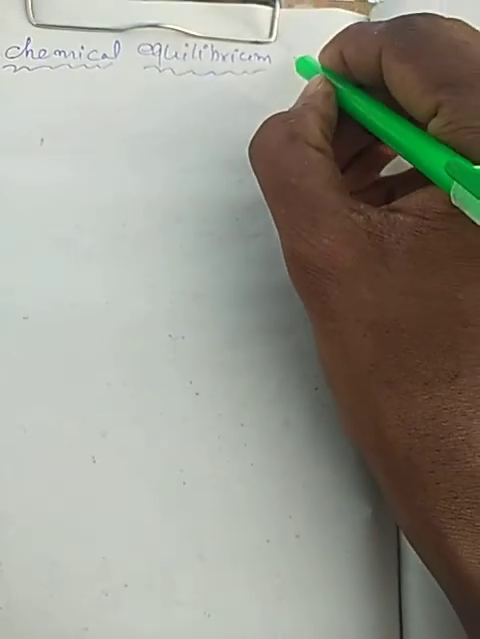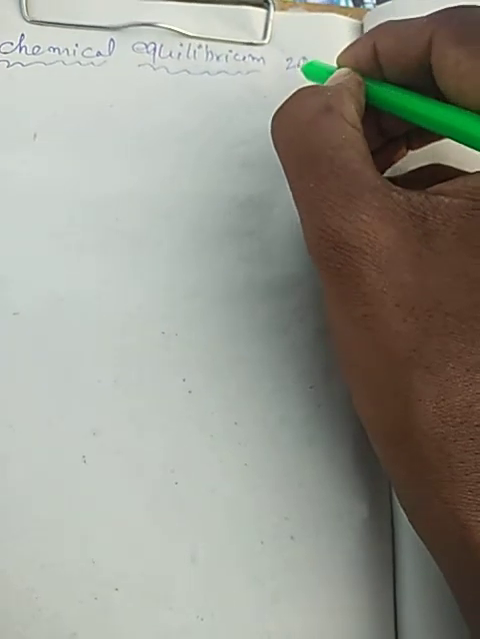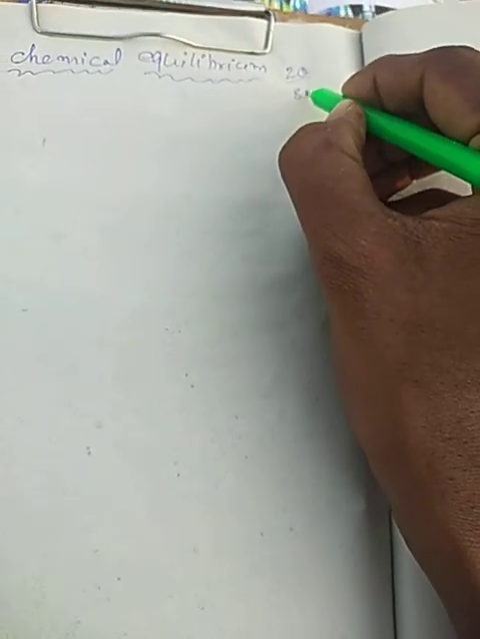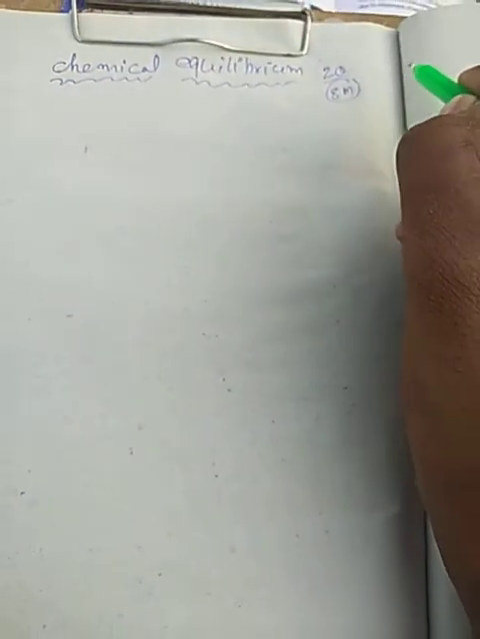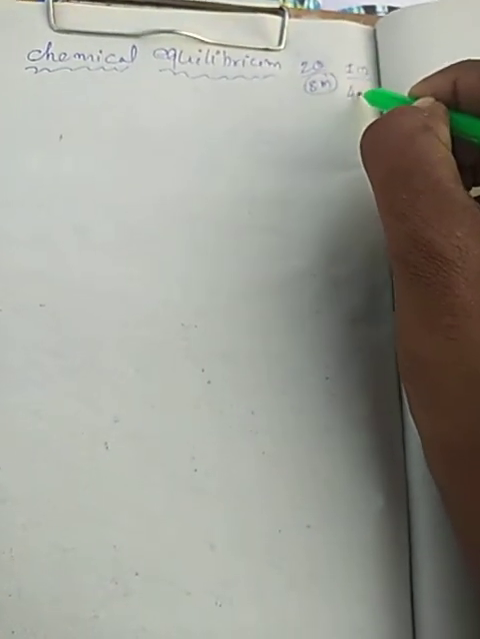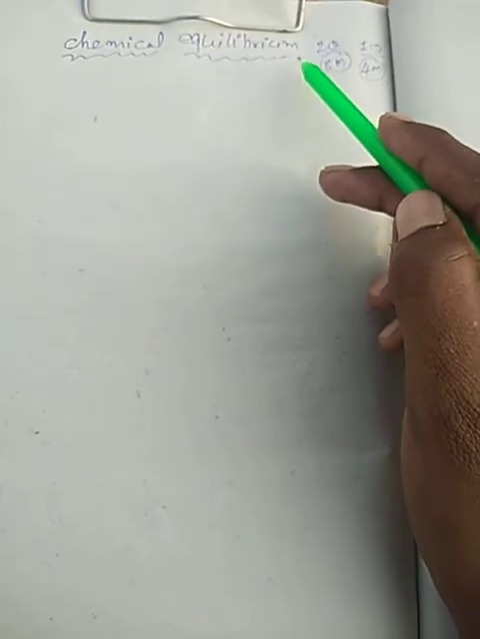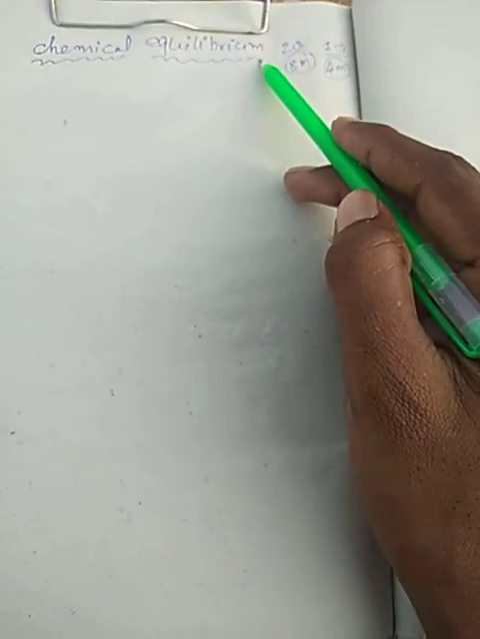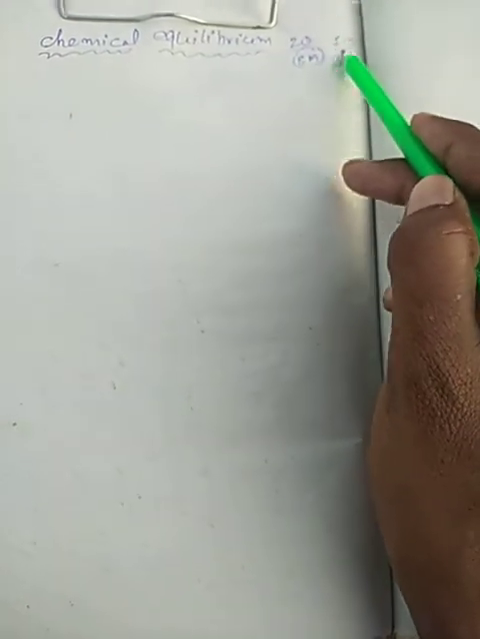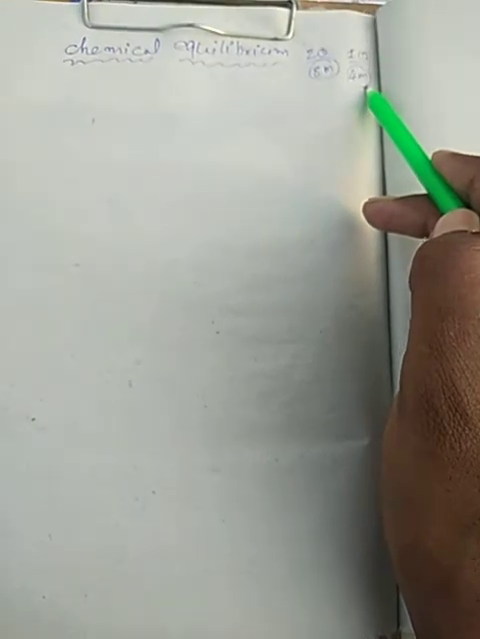In this topic, chemical equilibrium, in NEET two questions are compulsory, which means 8 marks are compulsory in this topic. In the JEE exam one question must come, and that question carries 4 marks. This is very important, because a calculation question is always asked from this topic: two questions in NEET, one question in IIT JEE. 8 marks in NEET, 4 marks in JEE.